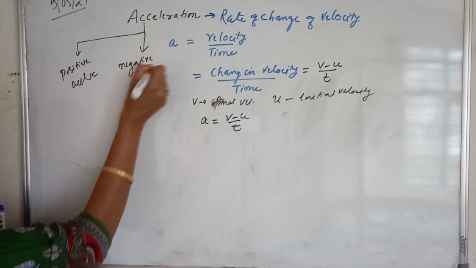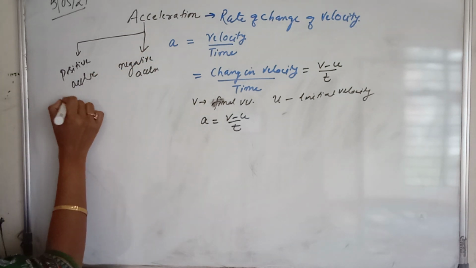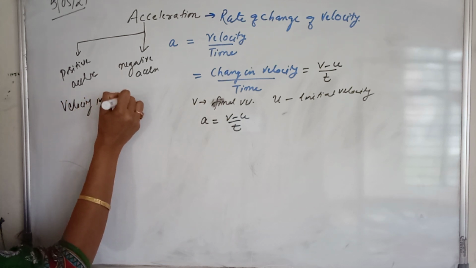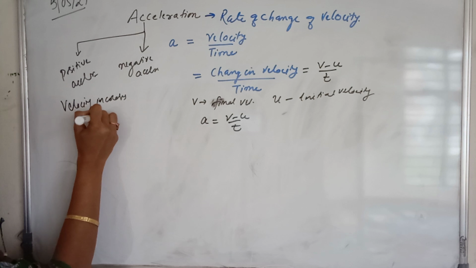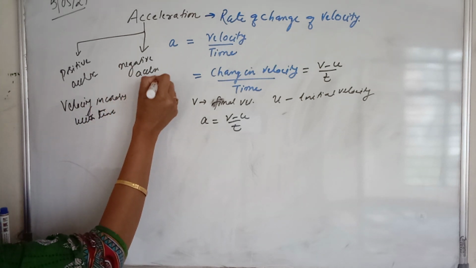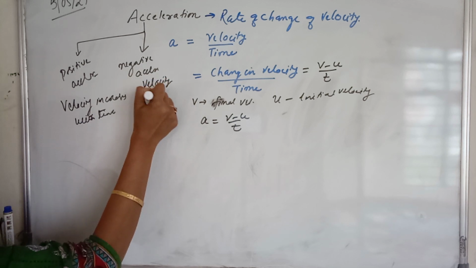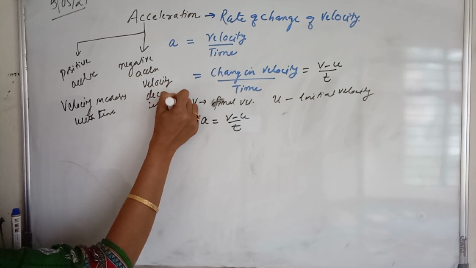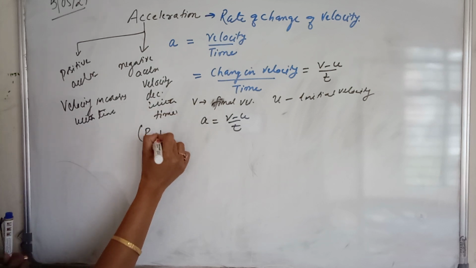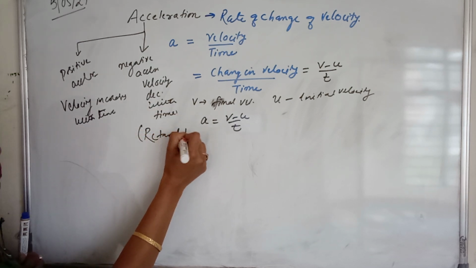acceleration. So positive acceleration means velocity increases with time, and negative acceleration means velocity decreases with time, and this is also called as a retardation.